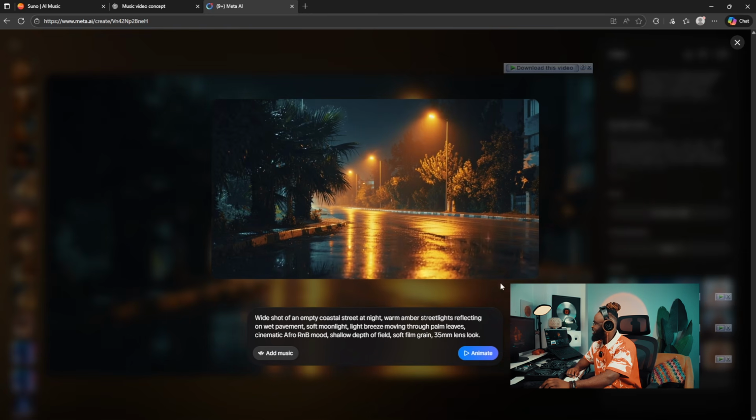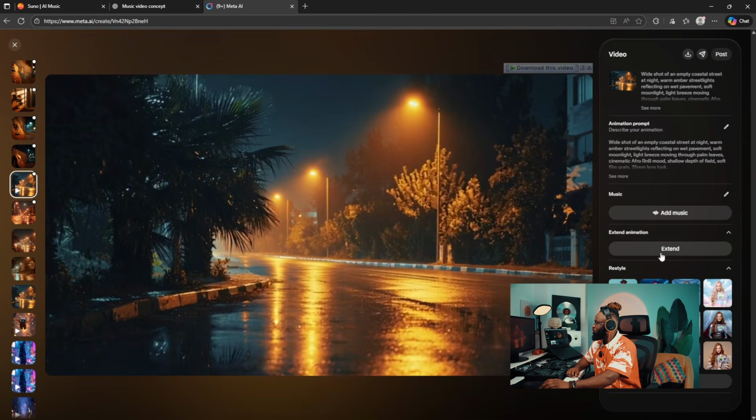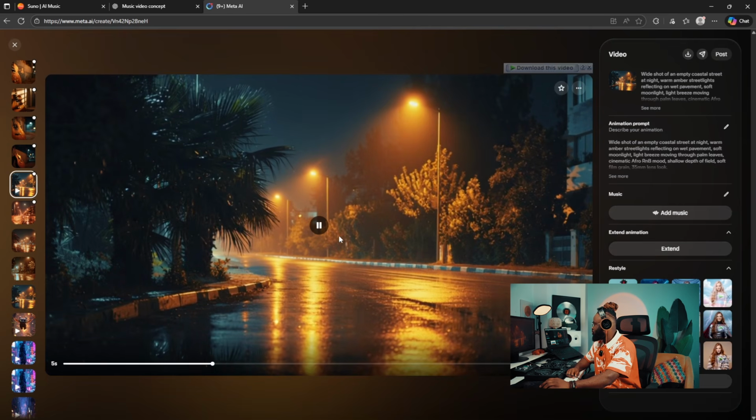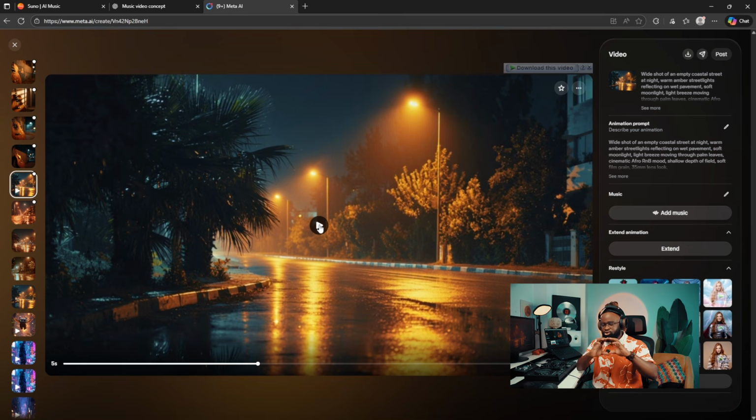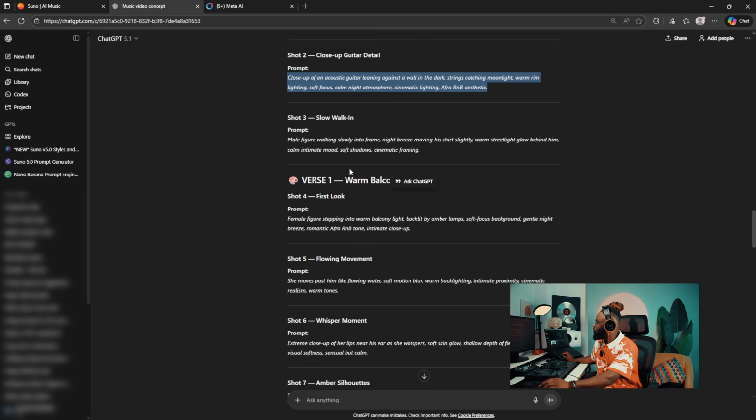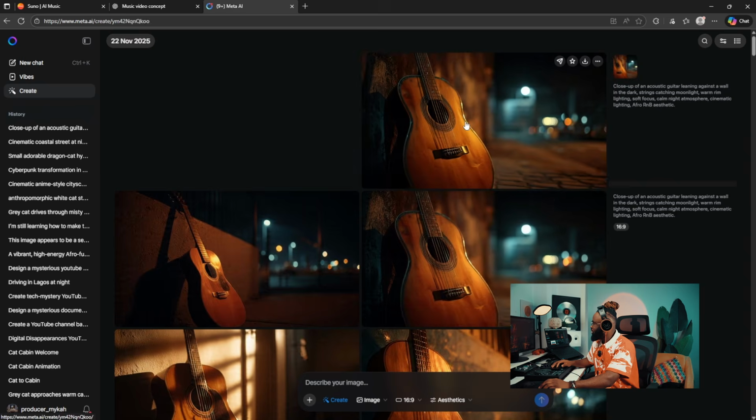But if you feel like this length is not okay for you, you could also still extend it, because this is 5 seconds. So what you do basically is build your scene. After you've gotten all these short clips, you drag them into an editing software and you build your scene. That's basically how you're going to do it for each of your shots, right? Each of these shots you're creating, you do it like that. And I'm going to quickly show you a video that I was able to do using each of these steps, right? So yeah, it has finished animating.